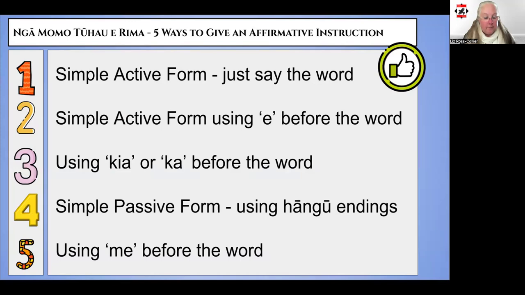Here's a brief overview of the 5 different ways to give an affirmative command in Te Reo Māori. The first and second of these are called simple active commands. The first one, by just saying the word on its own, and number 2, using e before the instruction word. Number 3 uses kia or ka before the word. Number 4 is using the simple passive form. This is done by adding a pimuri hangu, a passive suffix, or a hangu ending to the end of the word. The last one, number 5, is using me before the word to say should.